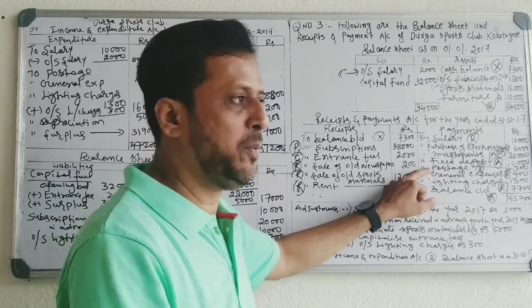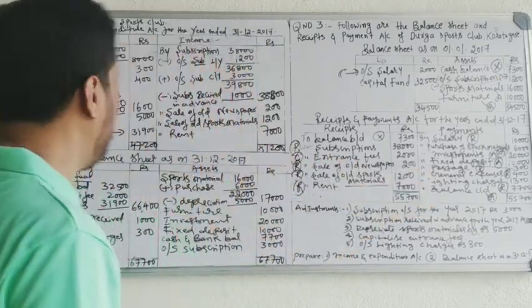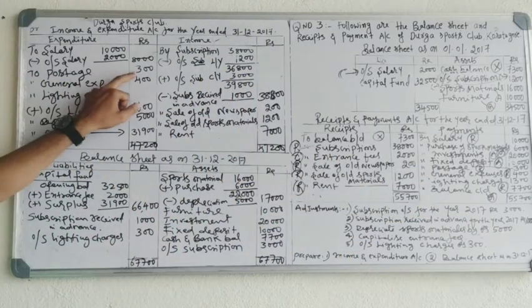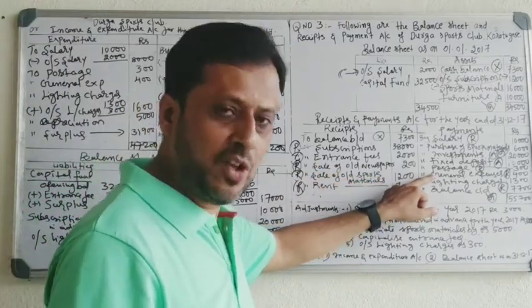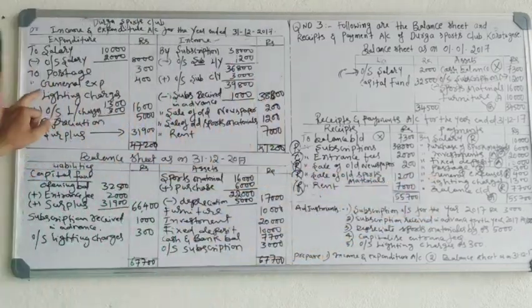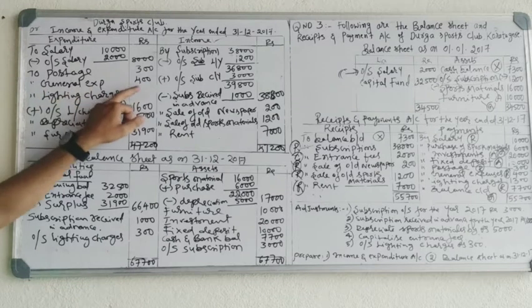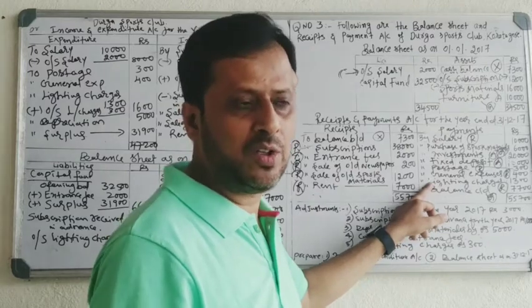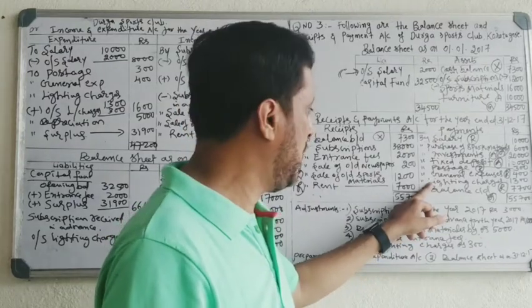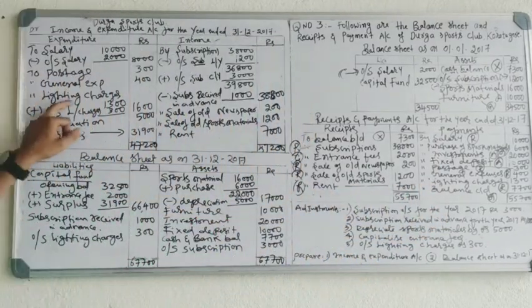Postage is a daily expense, it is revenue expenditure, record on the debit side. To postage, 300 rupees. General expenses is a daily expense, it is also revenue expenditure, record on the debit side. To general expenses, 400. Lighting charges, it is paid every month, so it is a revenue expenditure, record on the debit side. To lighting charges.